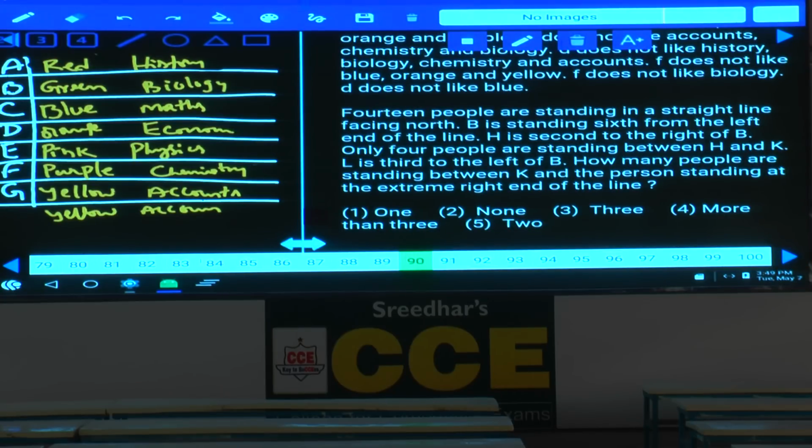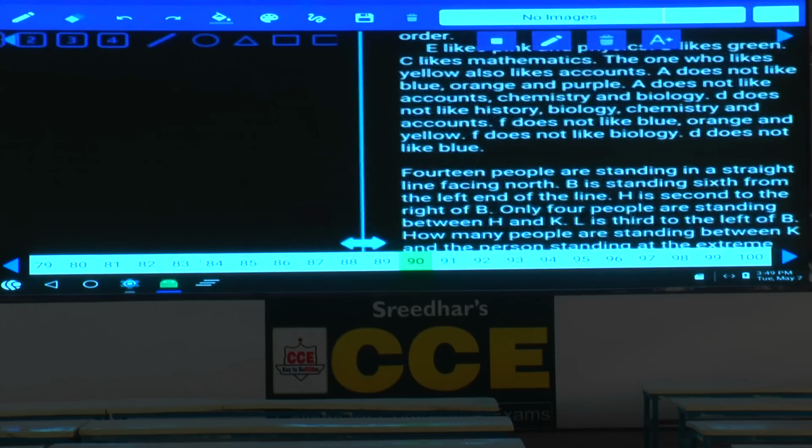And this is about question numbers 85 to 89. Next one, question number 90. Now it is a single question here. 14 people are standing in a straight line facing north.